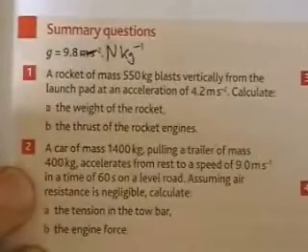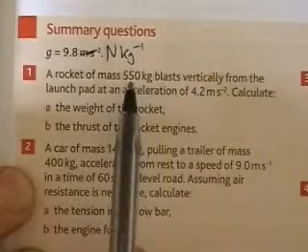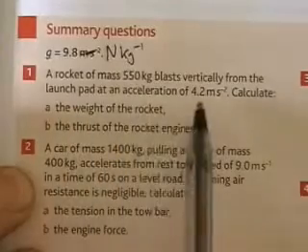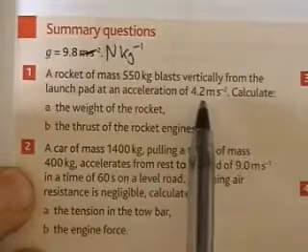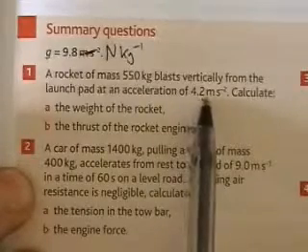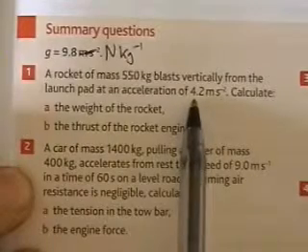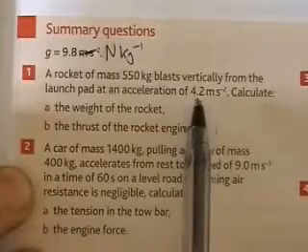So question 1, it says you've got a rocket. It says the mass of the rocket, it says it's blasting vertically, and it says what the acceleration of the rocket is. So the rocket is accelerating at 4.2 metres per second squared, and obviously that acceleration must be upwards, because if it was accelerating downwards, it wouldn't get off the pad, it would go through the earth.